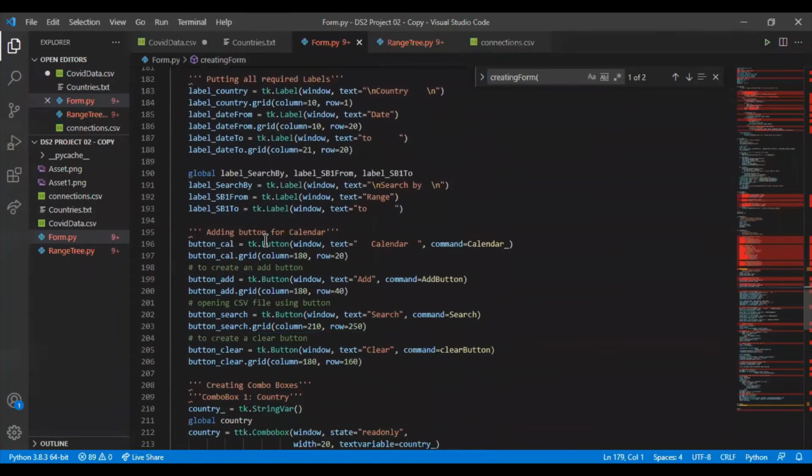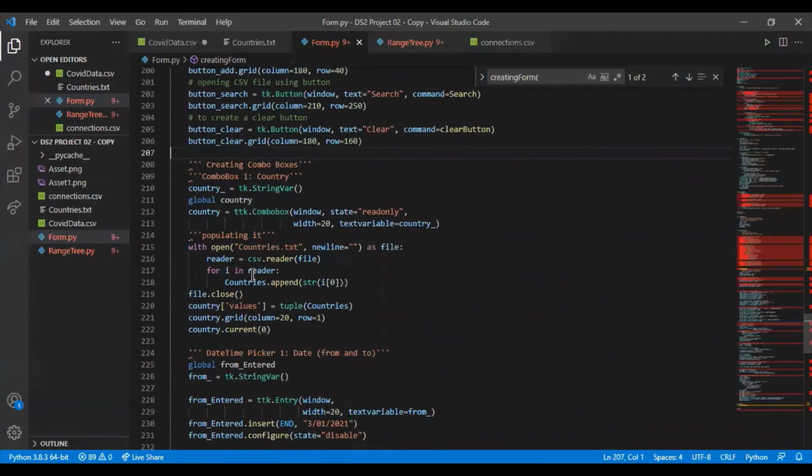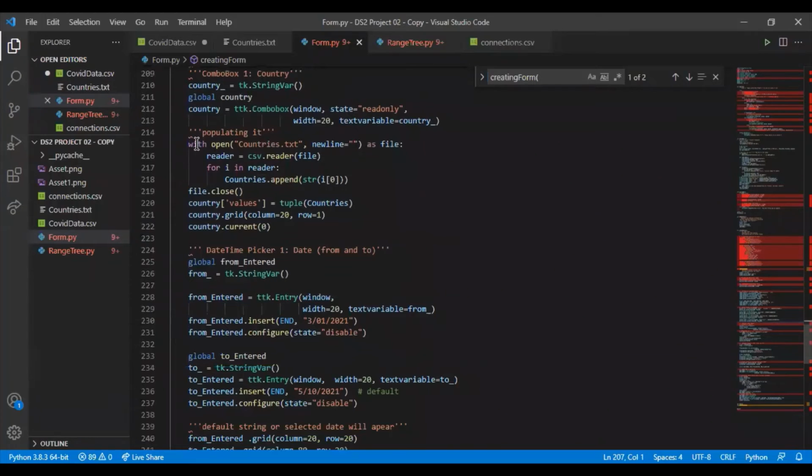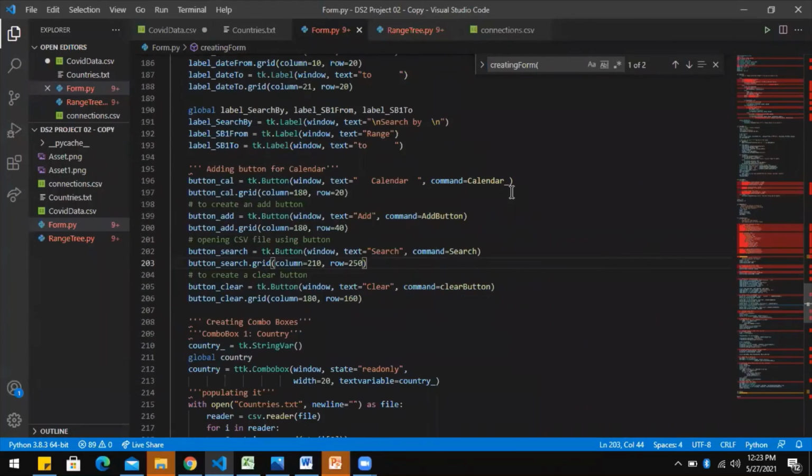We have required labels, then buttons to perform some particular functions. Then we have combo boxes. We are populating those combo boxes through CSV files, and each button in this form has some purpose with it. Like the add button adds more fields in it, the clear button resets the form, and the search button is the one where actually magic happens, which takes us to the final result.